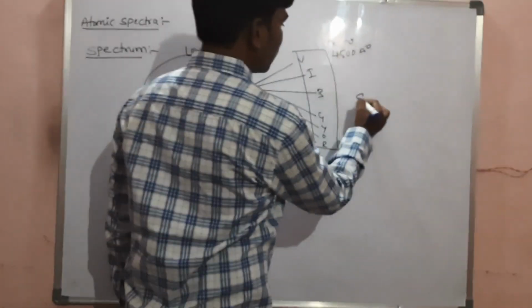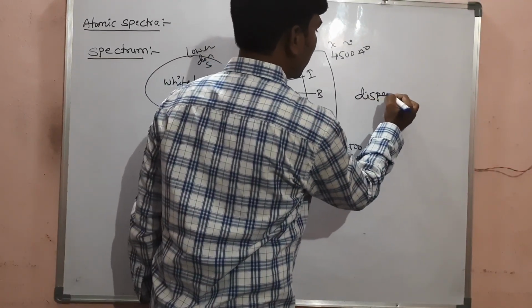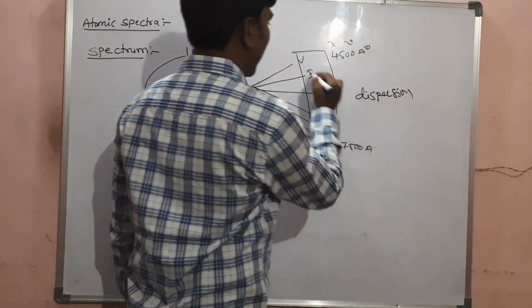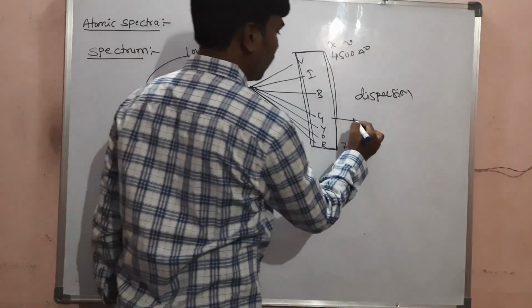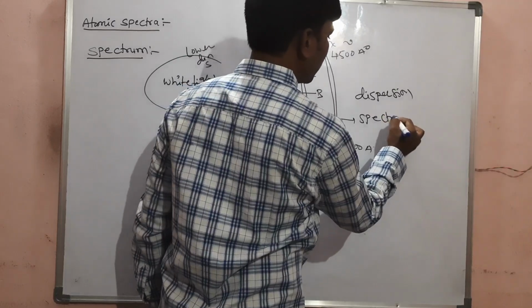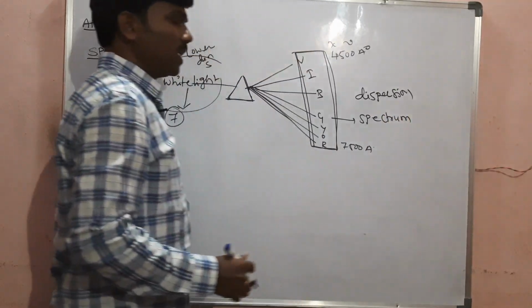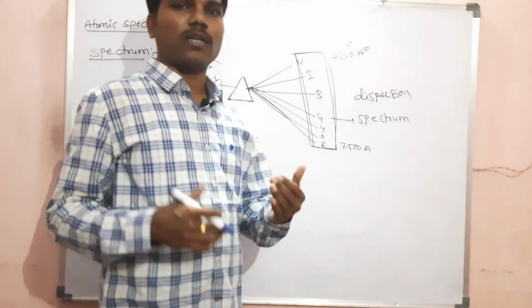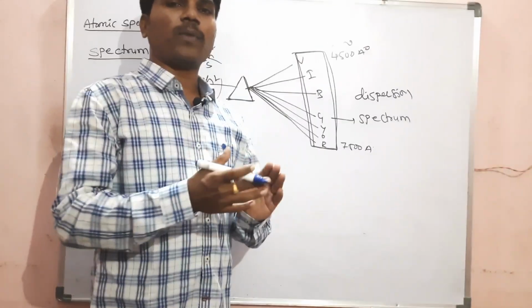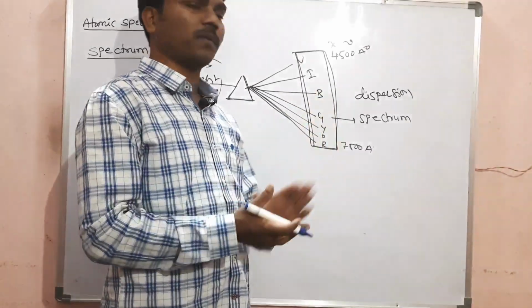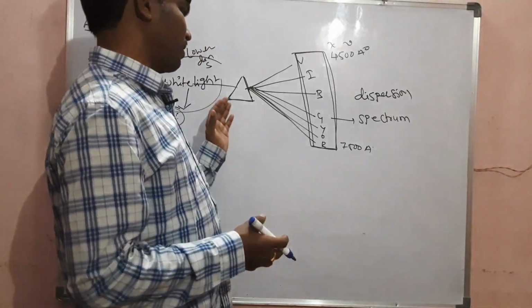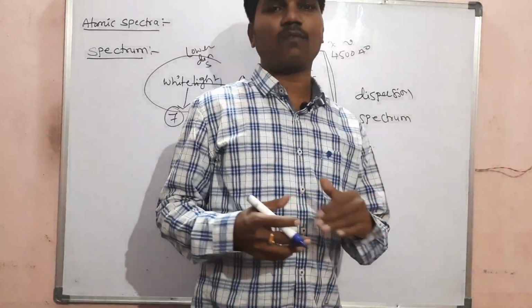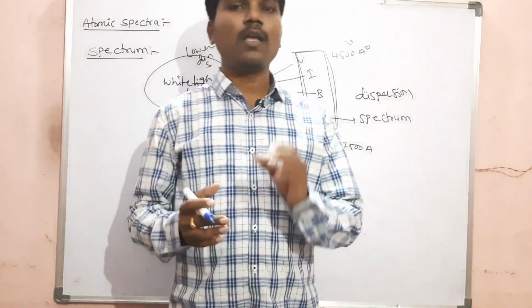This phenomenon is known as dispersion, and the arrangement of these colors we call the spectrum. The study of spectrum is called spectroscopy. The equipment which we use to record this spectrum is called a spectrometer. And the person who started the detailed study of atomic spectra is Bunsen.